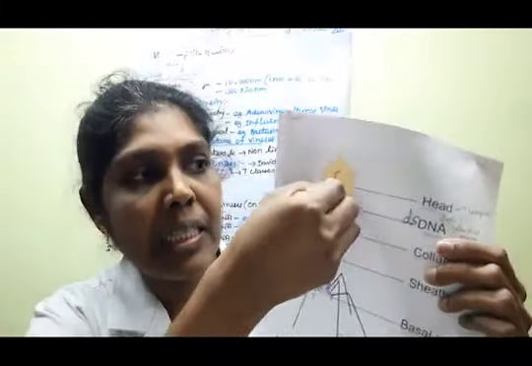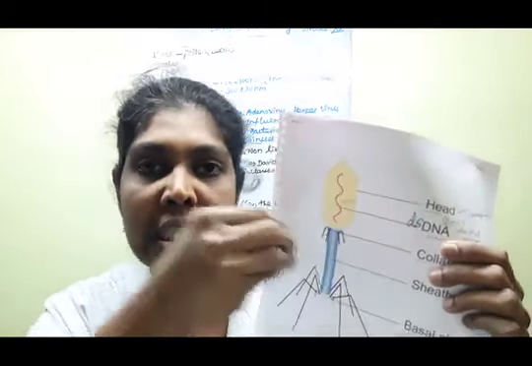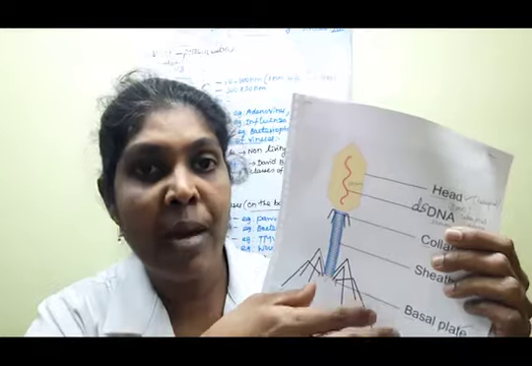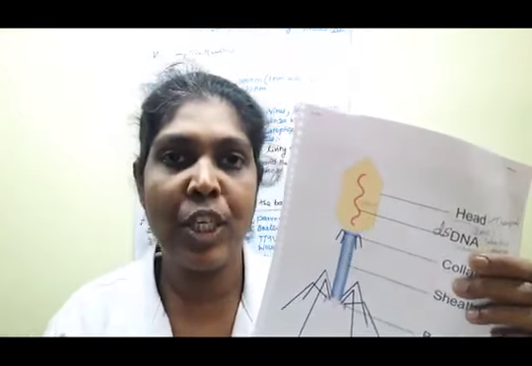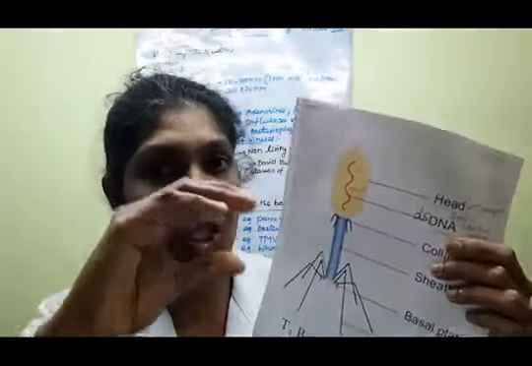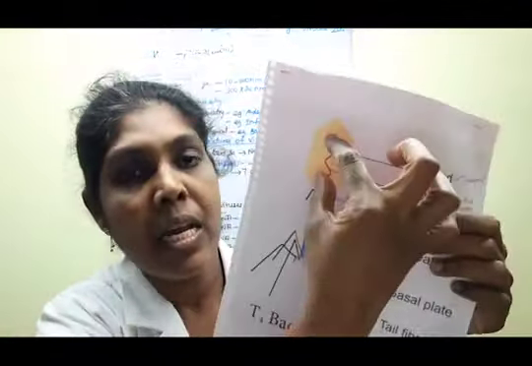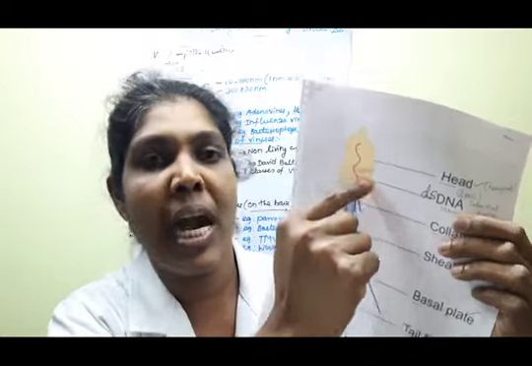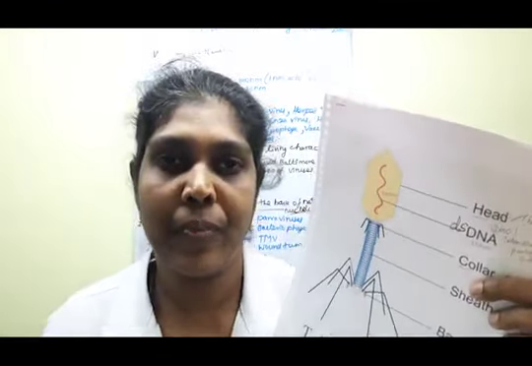If this DNA comes out, its length is 1000 times longer than the head itself. Clear, children? That much length is tightly packed, the 50 μm double-stranded DNA molecule.